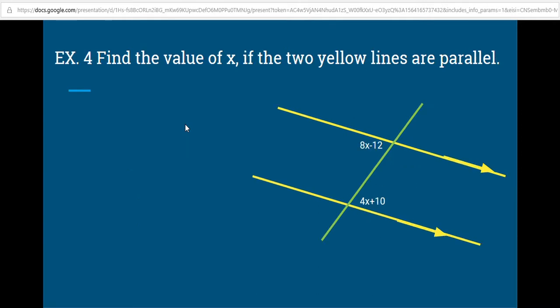Example 4. Find the value of x if the two lines are parallel. So once again, we have two parallel lines, the yellow lines intersected by the green line. The green line is a transversal. Now we want to figure out the value of x that makes these lines parallel. So take a moment here and try to identify what kind of angles we have so that we can solve for x.